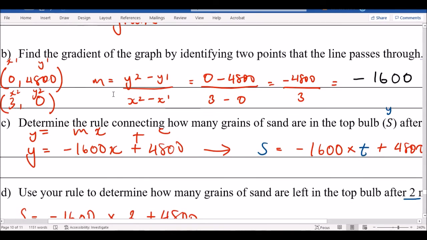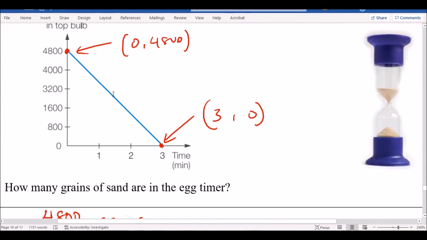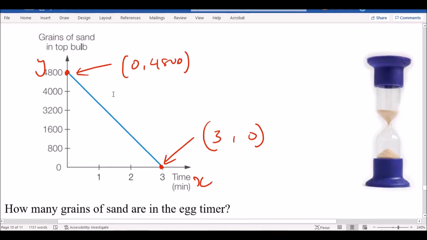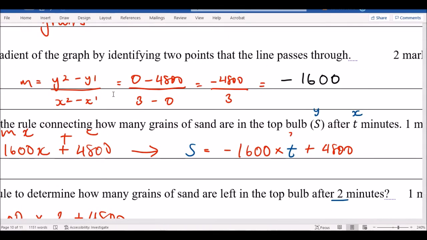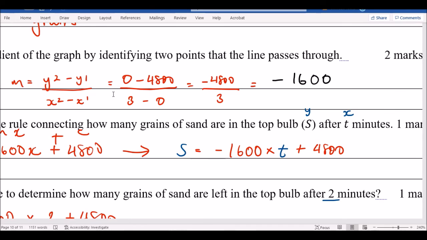Now the next step is you just have to change the two variables, x and y, to whatever they are in the graph. So time is x, and grains of sand is y. So all you have to change is x and y, just change the letters in the formula. So there's your final formula and what it should look like. If x was bananas and y was strawberries, then you'd change x and y to those.